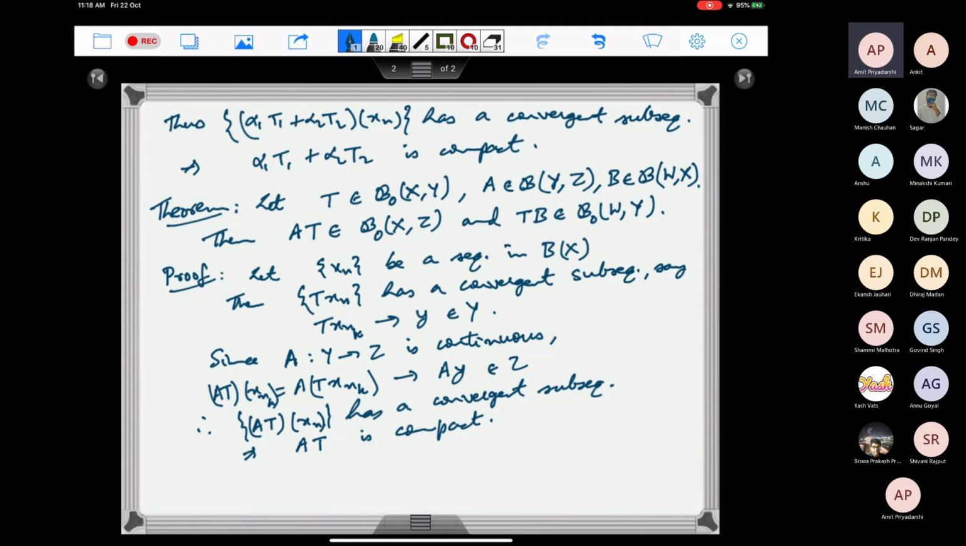And similarly, the other one, T times B. So if we take any bounded sequence in W, then we have to show that TB of that will have a convergent subsequence. So for the second part, let's not use x_n, so let me say w_n